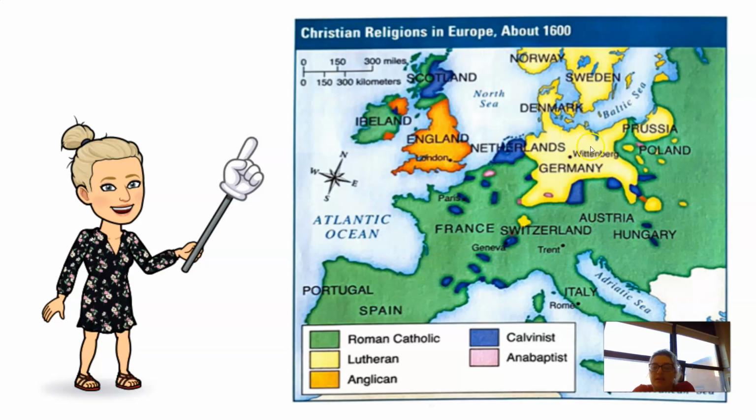We can see Germany's primarily Lutheran, which makes sense because that is where Martin Luther was from. We see England's primarily Anglican, which makes sense because King Henry VIII was in charge of the Anglican Church and he was the King of England.